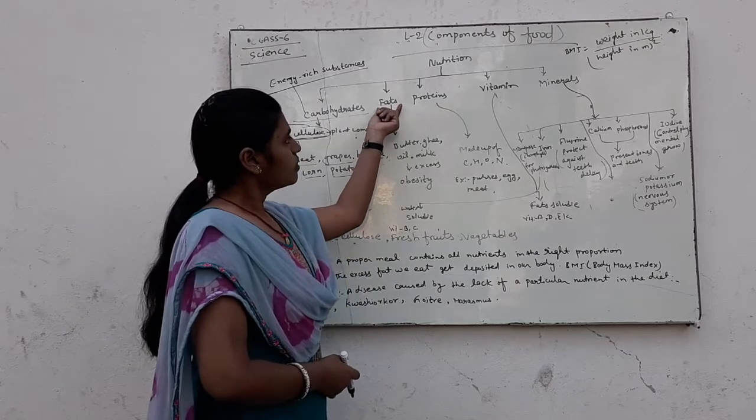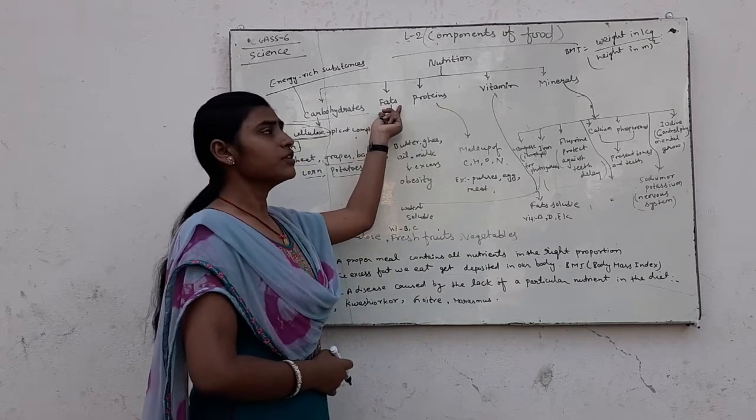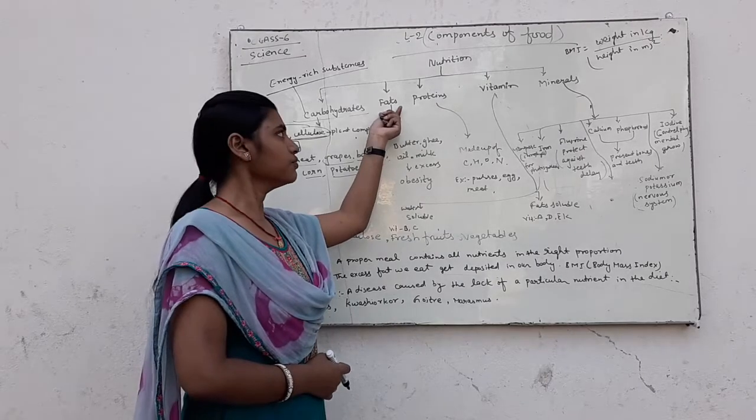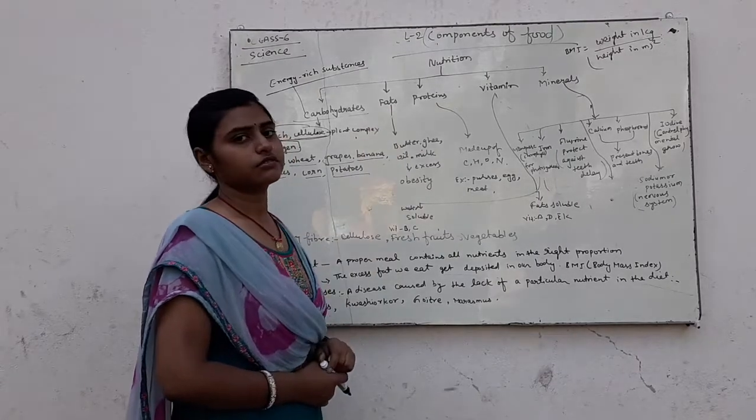The next nutrient which is a component of food is fat.